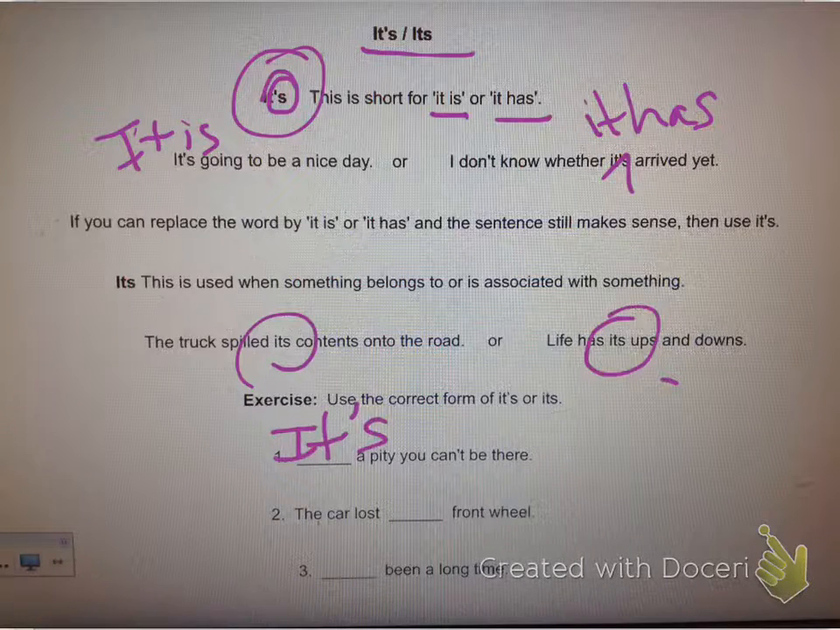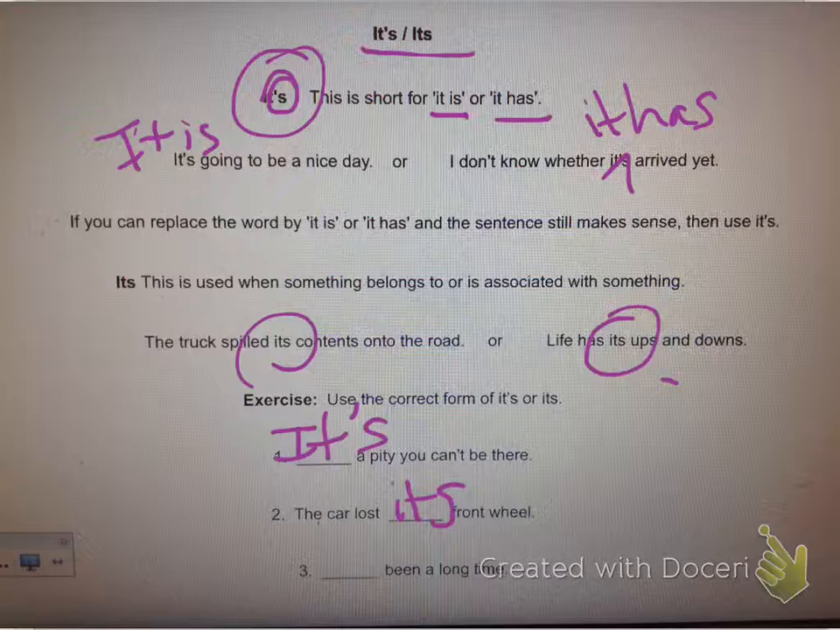And number 2, the car lost its front wheel. The car lost it is front wheel. The car lost it has front wheel. Nope. So it must be possessive. Yep, they belong together. The car's front wheel belongs to it, just like the S belongs to the word it.